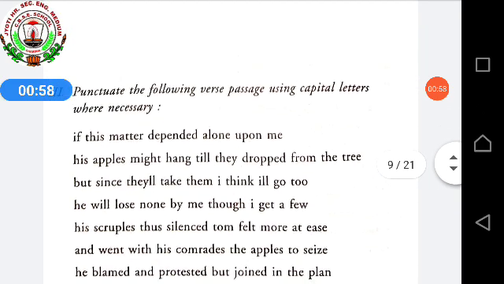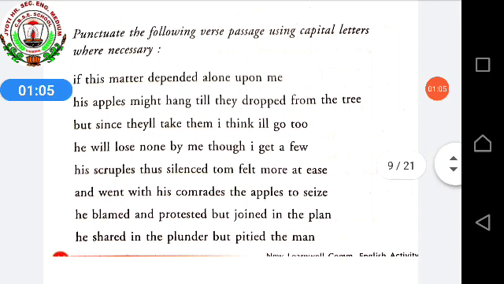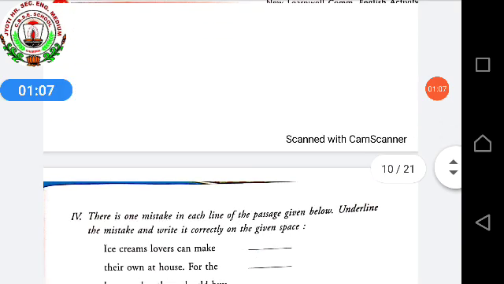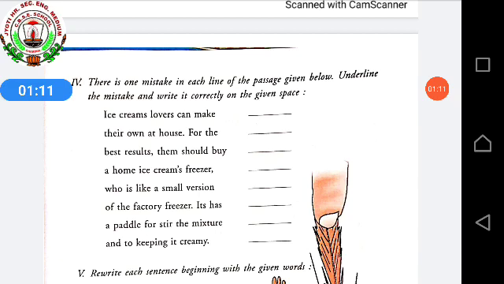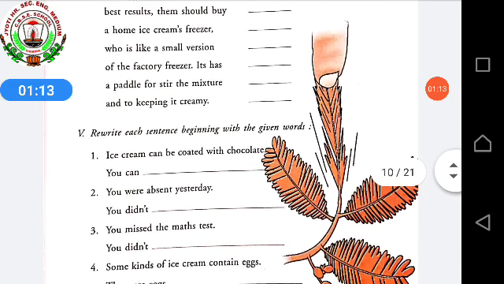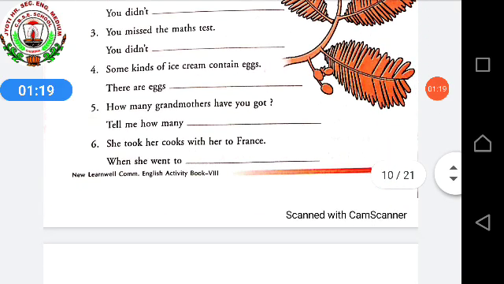Then I told you to punctuate the following verse passage using capital letters wherever necessary. After this, we have done underline the mistake and write the correct ones. Then question 5, rewrite each sentence beginning with the given words.